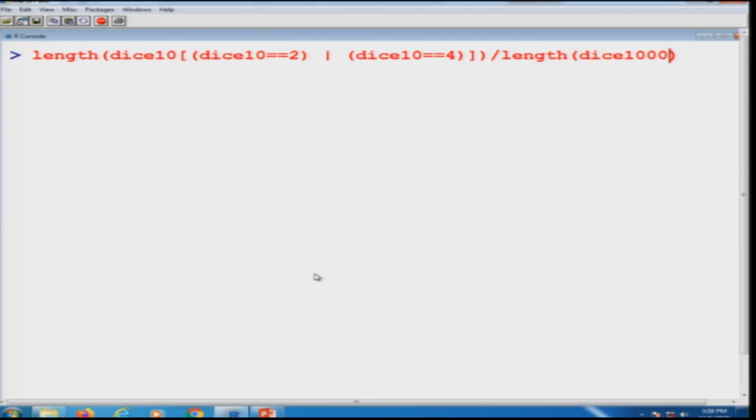So, I change the data set to dice 1000, and now from this data set, it counts how many 2s and 4s are there, and this probability is coming out to be 0.329. This is equal to the probability of 2 plus the probability of 4, which is nearly 0.16 plus 0.16. So, it is coming out very close to 0.32.